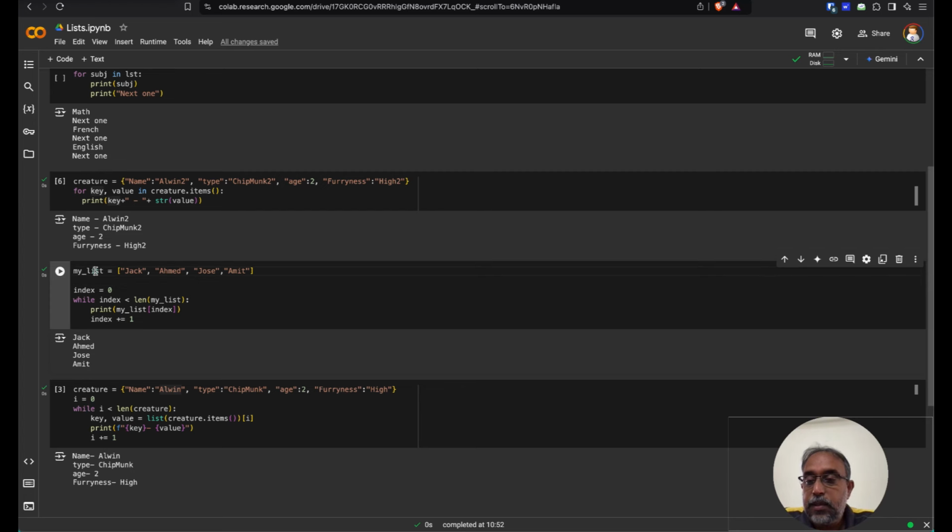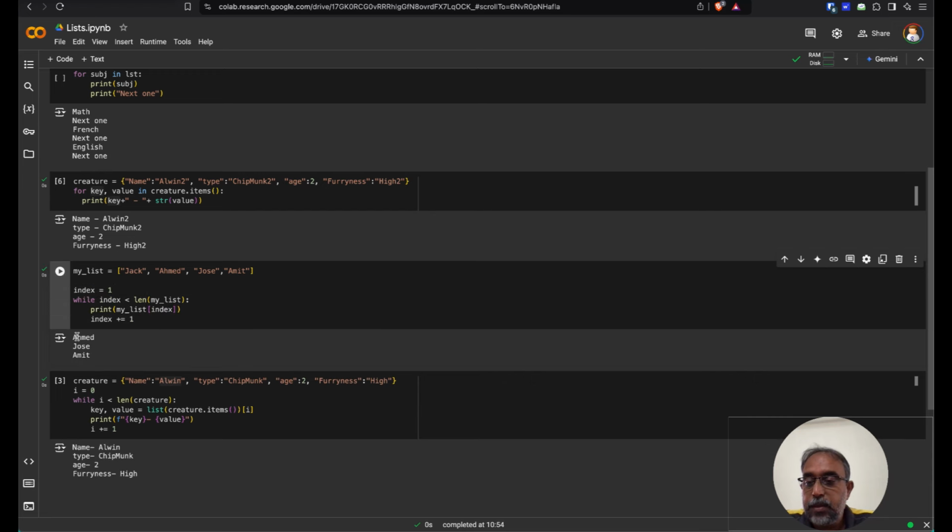So now back to the list, which says, now I got Jack, Ahmed, Jose, and Amit. Let's just see what this does. The simple list printed all of it, but here I had a variable called index. Like I said before, variables are things which can change in value. We can say 1. You see Jack, Ahmed, there are 4 of these, and I'm going to start from, see, it just printed 1 less because the starting position is 0.